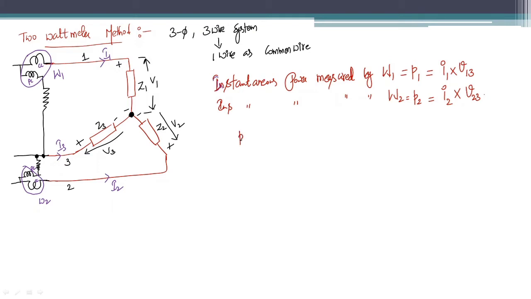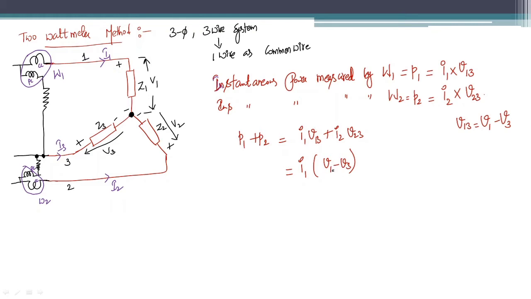Now adding the instantaneous powers measured by W1 and W2 gives you I1 into V13 plus I2 into V23. V13 is nothing but the line voltage, which is the phase voltage V1 minus phase voltage V3. Is it right or not? Now I1 into V1 minus V3, in place of V13 I can write V1 minus V3. If you have two letters in the suffix, you need to understand it as a line to line voltage.